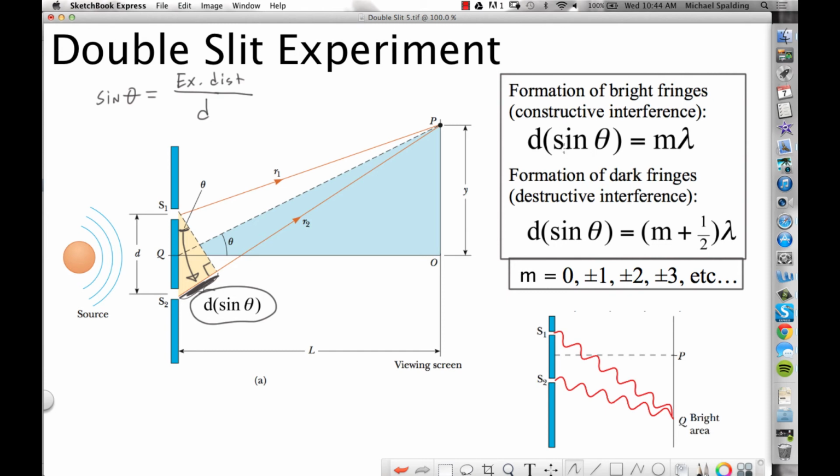Now, in these equations here, this is what I talked about. If d sine theta equals a whole number multiple of the wavelength, so look, m is referred to as the fringe order, which I'll explain later. That's the 0, 1, 2, 3, 4, and so on. If you're going to get a dark spot, it's going to be m plus 1/2, a 0.5 multiple.